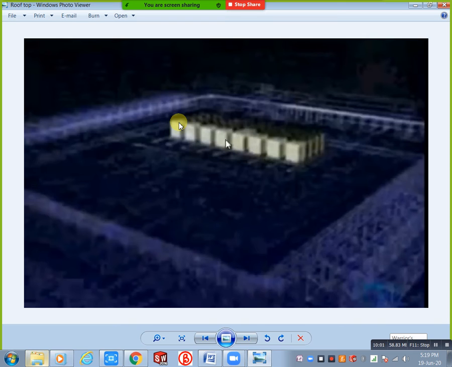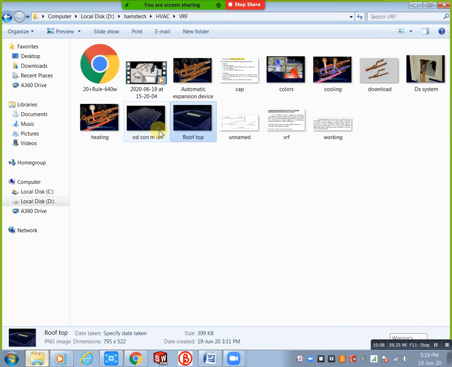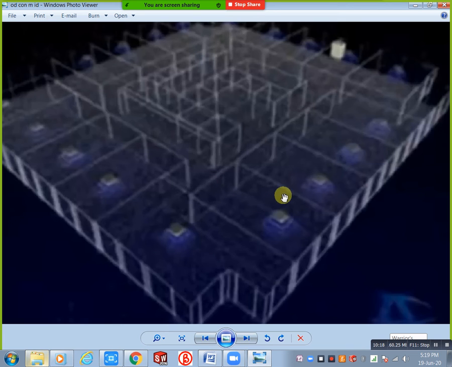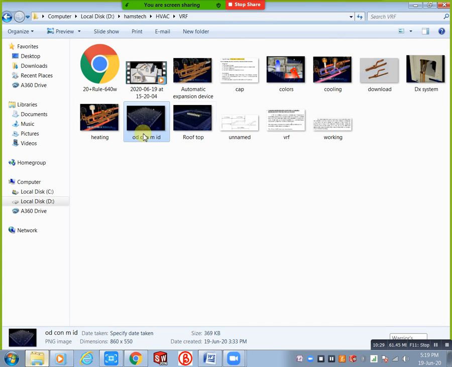Next, after this, just you can see this one, that one outdoor unit connected to the number of cassettes. Just you can see one outdoor unit is here, and that is connected to a number of cassettes. Next, just you can see in this picture.